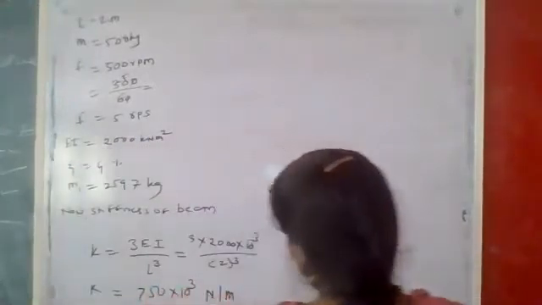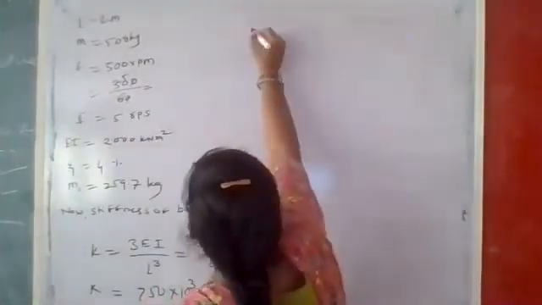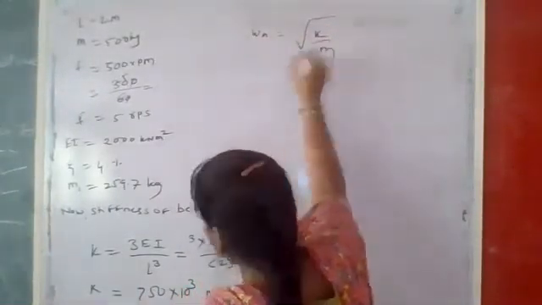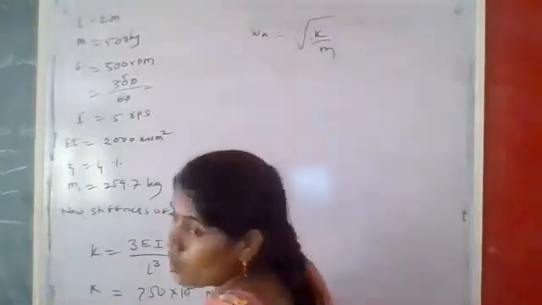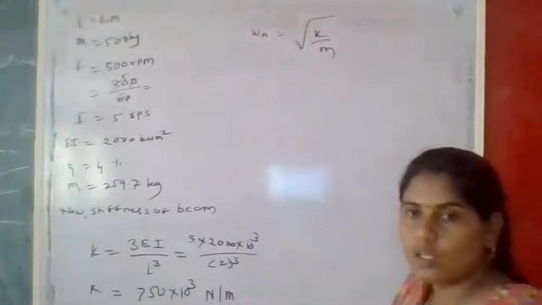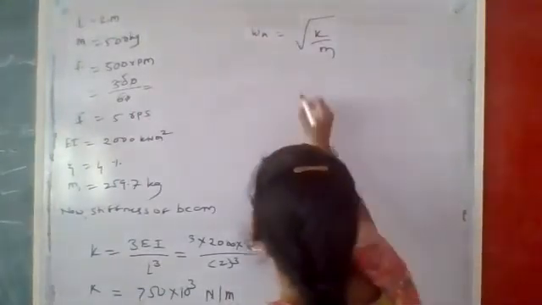Now what do we have to calculate? We can calculate omega n. How to calculate omega n? Omega n is equal to square root of K by M. Already we know the K value, and the M value they have given in the problem. For the first condition, you can calculate this. How to calculate this K by M?